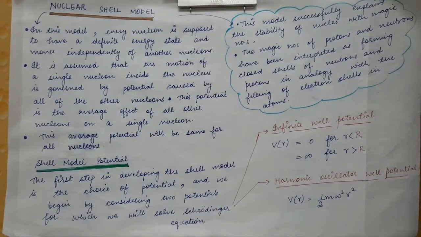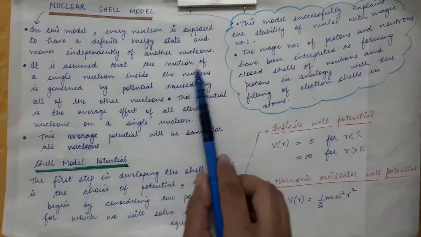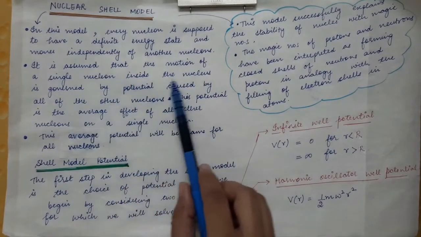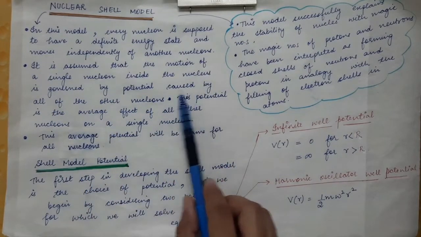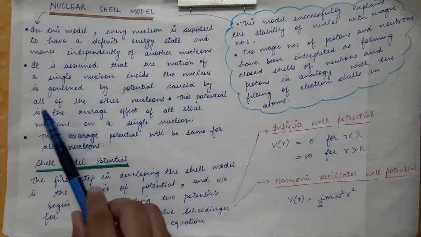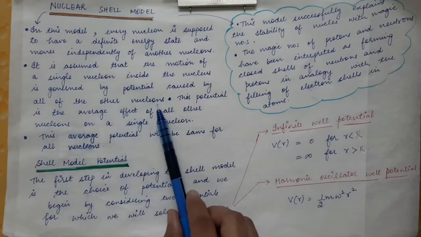As we said, the motion of the electron around the nucleus is determined by the Coulomb potential. Similarly, the motion of a single nucleon inside the nucleus is governed by a potential which is caused by all of the other nucleons.